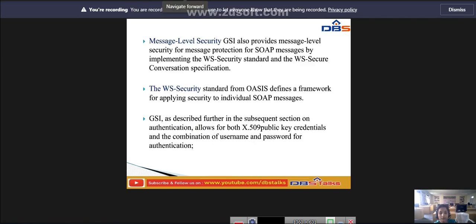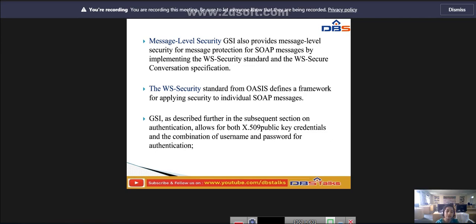Next, coming to message level security. GSI also provides message level security for message protection of SOAP messages by implementing the WS Security standard and the WS Secure Conversation specifications. This is called message level security.